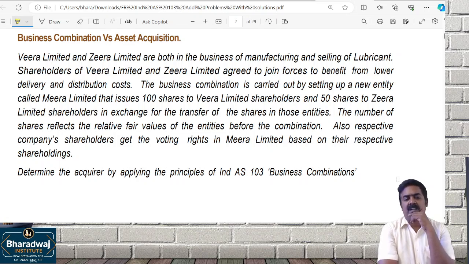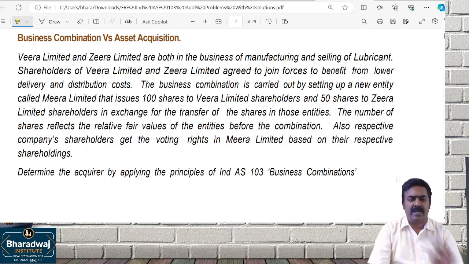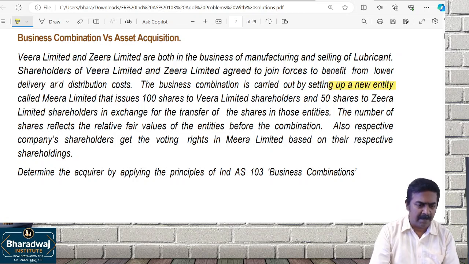Veera Limited and Zira Limited are both in the business of manufacturing and selling of lubricants. Shareholders of Veera Limited and Zira Limited agreed to join forces to benefit the lower delivery distribution cost. Business combination is carried out by setting up what? New entity called as what? Veera Limited. That issues 100 shares to Veera Limited and 50 shares to what? Zira Limited shareholders.